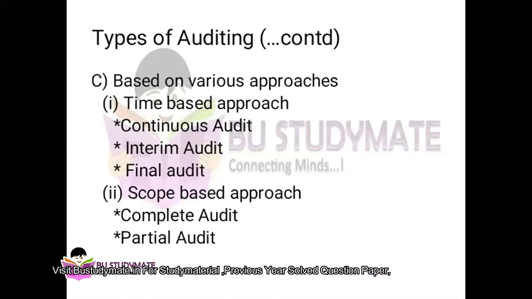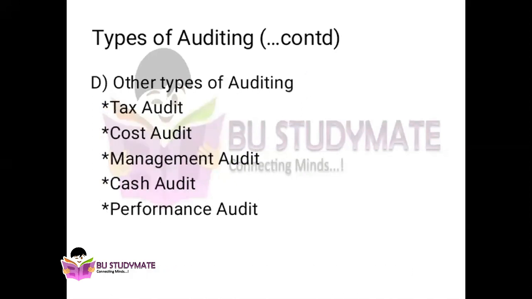Based on time, we have continuous, interim, quarterly, and final audits. Based on scope, we have complete audit and partial audit. Complete is doing everything, checking everything. Partial is checking only specific areas. Other types include tax audit, cost audit, management audit, cash audit, and performance audit.